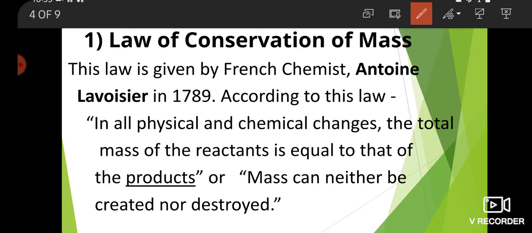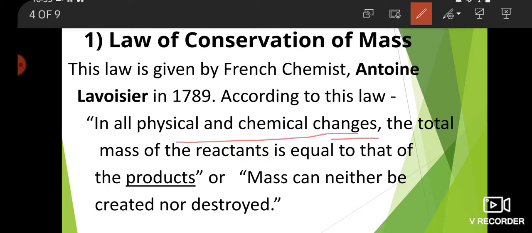According to this law, in all physical and chemical changes, the total mass of the reactants is equal to that of the products, or mass can neither be created nor destroyed.